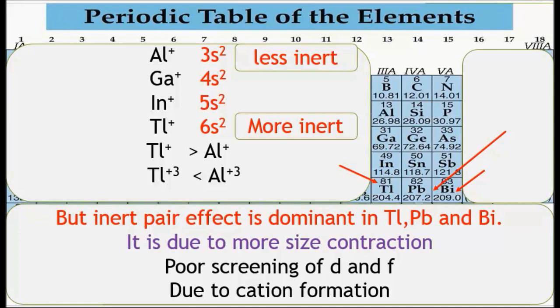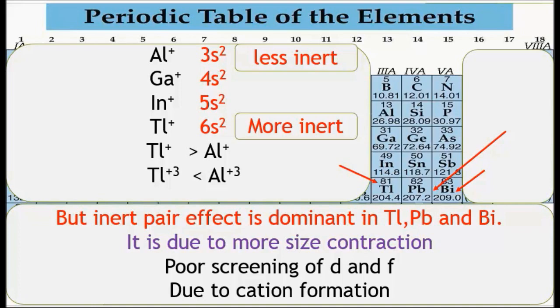But the 6s electrons of Tl+ are very inert due to poor screening of d and f. That's why Tl+ becomes very stable and does not lose electrons further. On the basis of this, we can say Tl+ is more stable than Al+, but Tl3+ is less stable, or unstable, compared to Al3+.